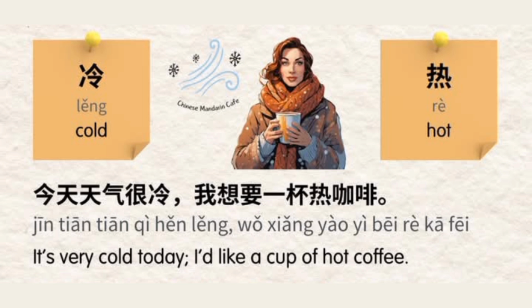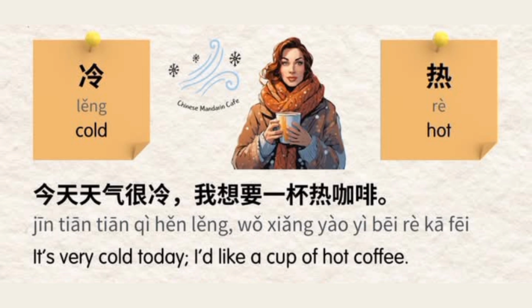Let's explore the example one by one to understand it more clearly. 今天, today. 天气, weather. 很, very. 冷, cold. 我想要, I want. 一杯, a cup of. 热, hot. 咖啡, coffee.